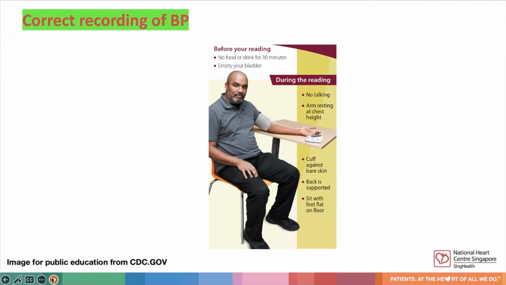Taking an accurate blood pressure measurement is important for both diagnosis and monitoring for effects of treatment. Hence, these are the advice for taking blood pressure. Before taking our reading, we should have no food or drink for around 30 minutes. We should also empty our bladder. And during the reading, we should not be talking. Our arms should be resting at chest height, the cuff against the bare skin, our backs supported, and we are seated with our feet flat on the floor.